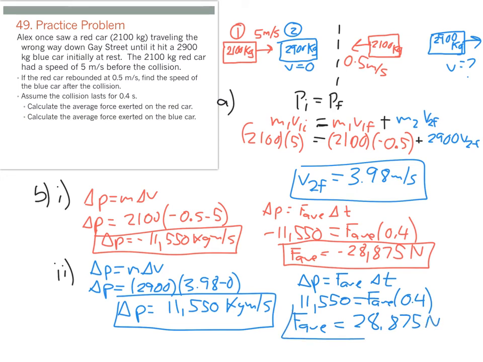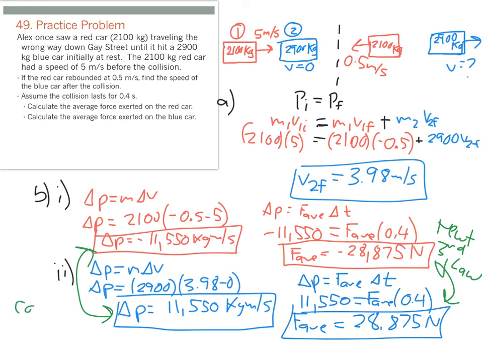28,875 newtons. Folks, this is not a coincidence at all that these two numbers are the same. And this really comes down to Newton's third law. The objects exert equal and opposite forces on each other. And these two numbers, the changes in momentum, also happen to be the same. And that really comes down to the fact that momentum is conserved, right? The change in momentum of the two objects must be equal and opposite so that the total change in momentum of the system is 0. It stays the same before and after the collision.